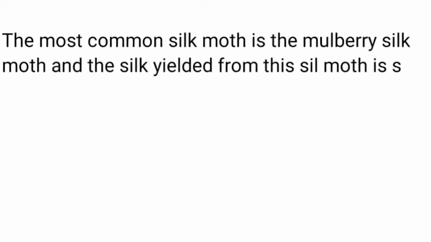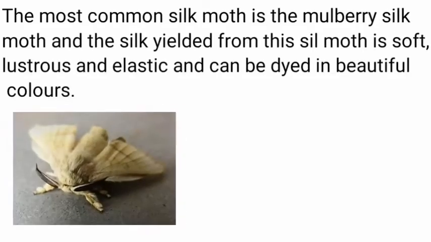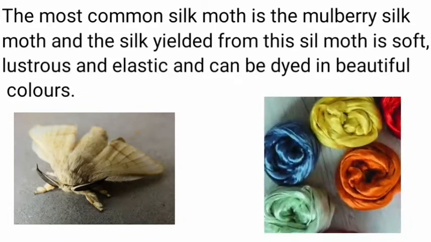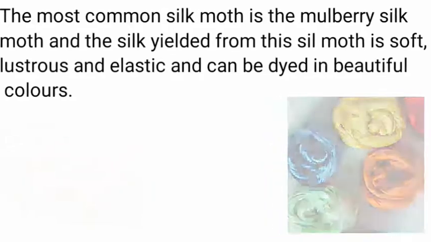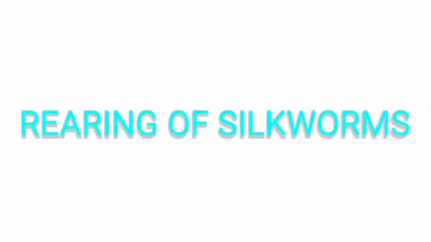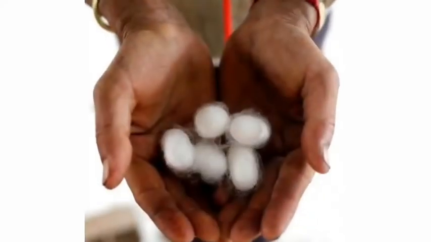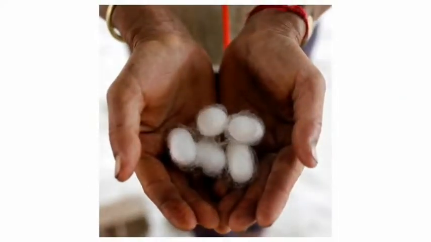The most common silk moth is the mulberry silk moth, and the silk yielded from this silk moth is soft, lustrous and elastic and can be dyed in beautiful colors. Now we can say that silk moths are reared and their cocoons are collected to get silk threads. Now let us learn the rearing of silkworms.